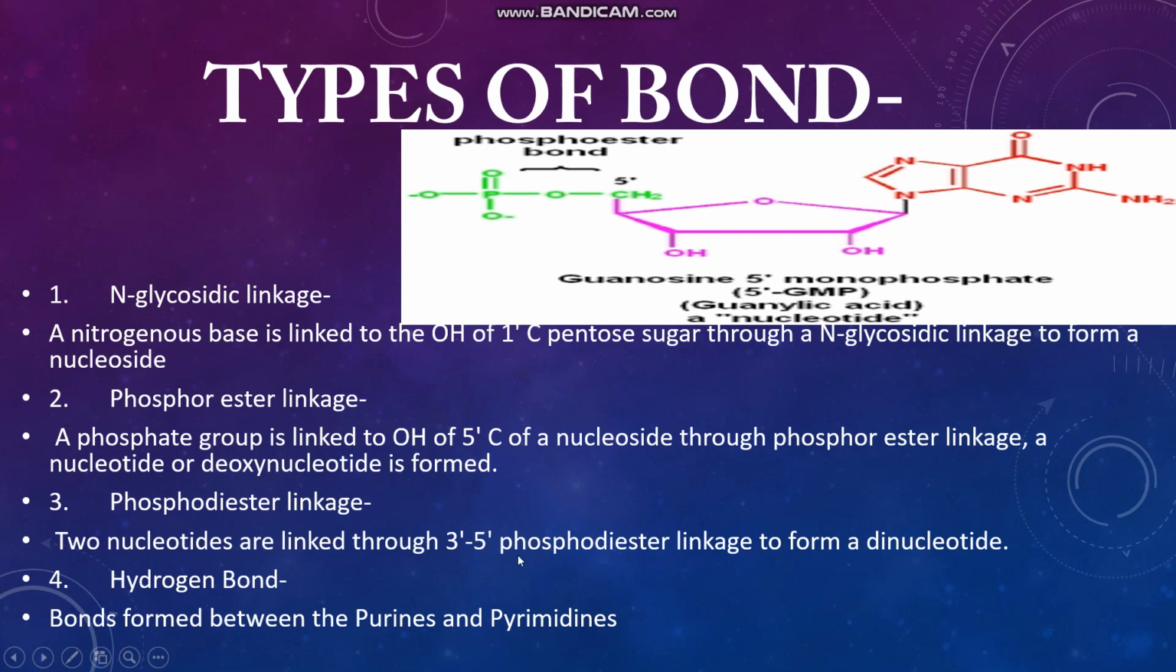Two nucleotides are linked to form a dinucleotide by 3'-5' phosphodiester linkage. And when you learn the double helical structure of DNA, you will notice the hydrogen bonds are formed between the purines and the pyrimidines. Base pairing takes place between the purines and the pyrimidines, and the bond is a hydrogen bond. So these are the different types of bonds seen in nucleic acid: glycosidic linkage, phosphoester linkage, phosphodiester linkage and hydrogen bond.